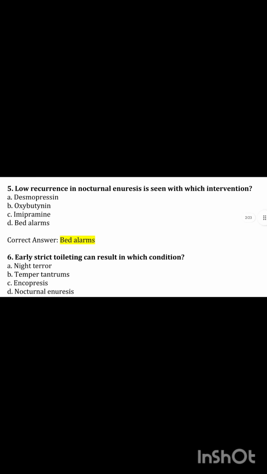Question number 6: early strict toileting can result in which condition? I repeat, early strict toileting can result in which condition? Option A, night terrors. Option B, temper tantrums. Option C, encopresis. Option D, nocturnal enuresis. Option A is the correct answer for this question.